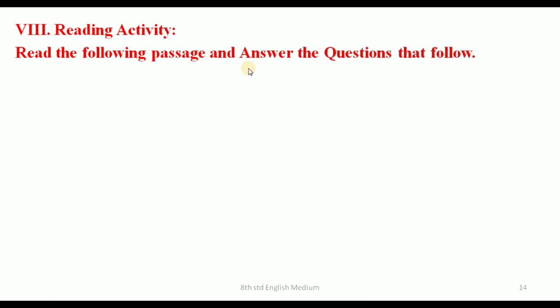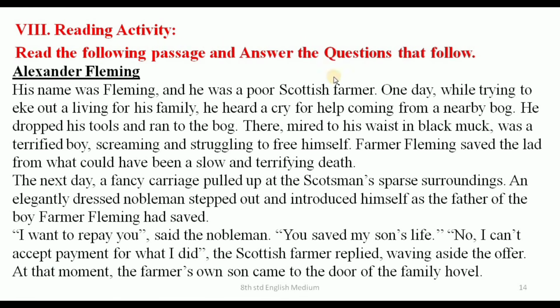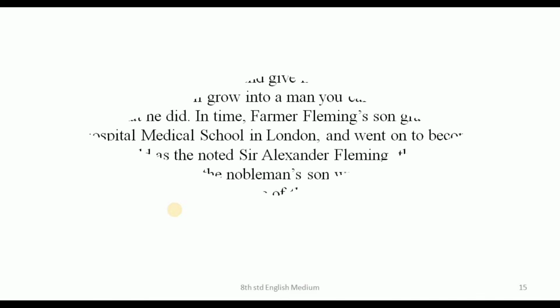Read the following passage and answer the questions that follow. Here is a story about Alexander Fleming. Just read it, then you can answer the questions that follow. Okay, just read it. In your textbook there is a story. Just look at the story and read it carefully, then answer. Okay.